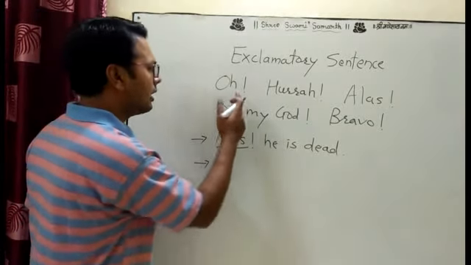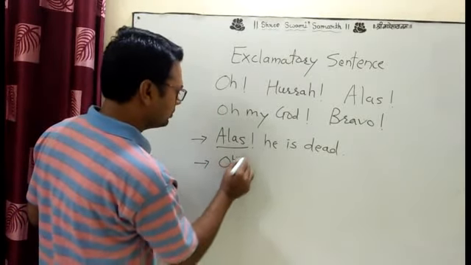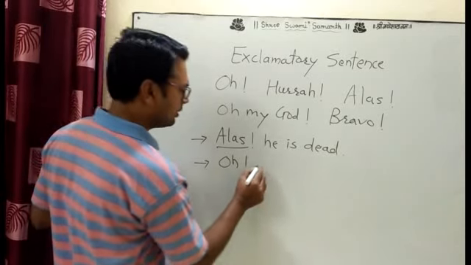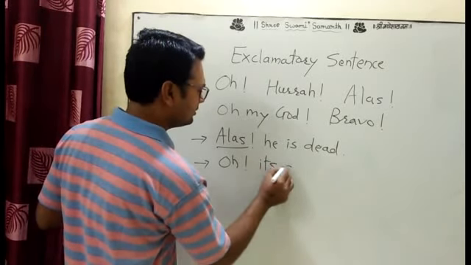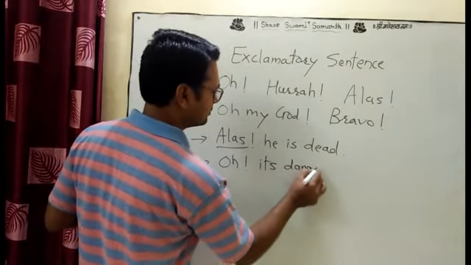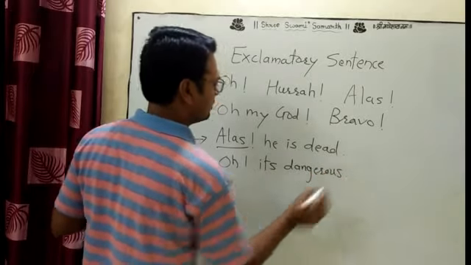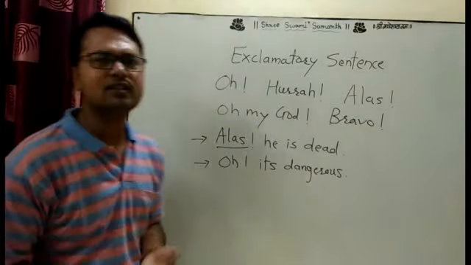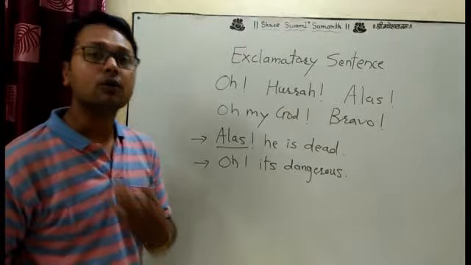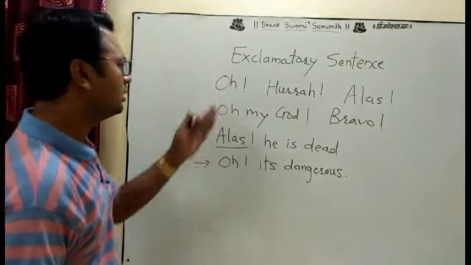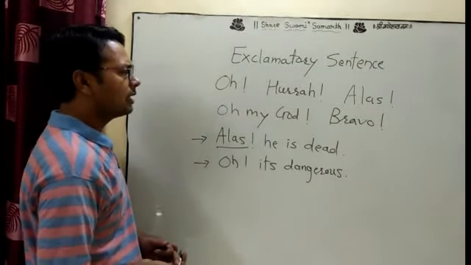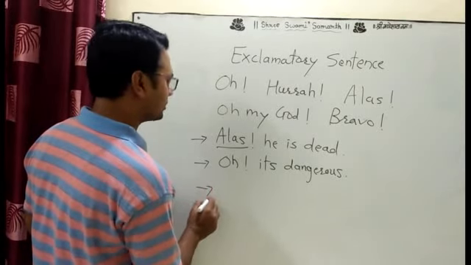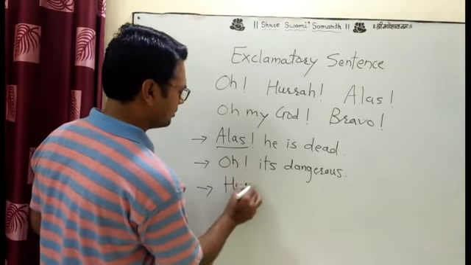Okay, and oh, it's dangerous. Oh is used for surprise and also for sorrow. Both senses are in the meaning of oh. And then we also use hurrah.